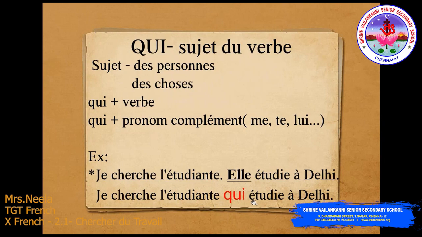So, in the above example, the relative pronoun qui introduces the subordinate clause. It is introducing the subordinate clause, that is the clause that adds the additional information about the student, l'étudiante. So, what is the additional information? She studies in Delhi.